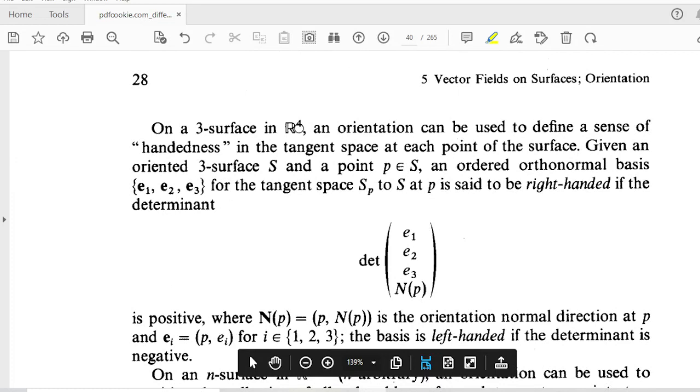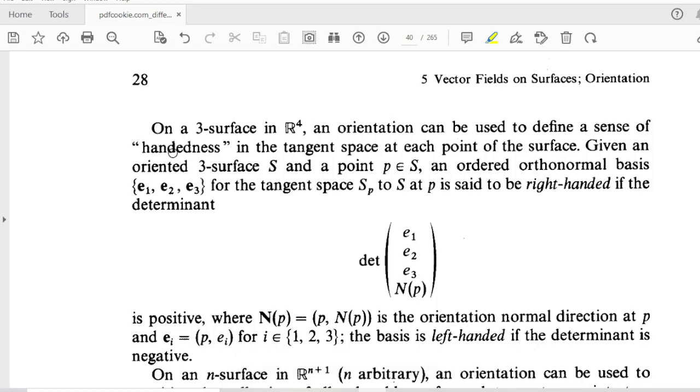On a three surface in R4, an orientation can be used to define a sense of handedness in the tangent space. Given an oriented three surface, okay, oriented three surface എന്ന് പറയുമ്പോൾ three surface with some unit normal vector field and a point P on S, an ordered orthonormal basis is said to be right-handed if the determinant is positive.